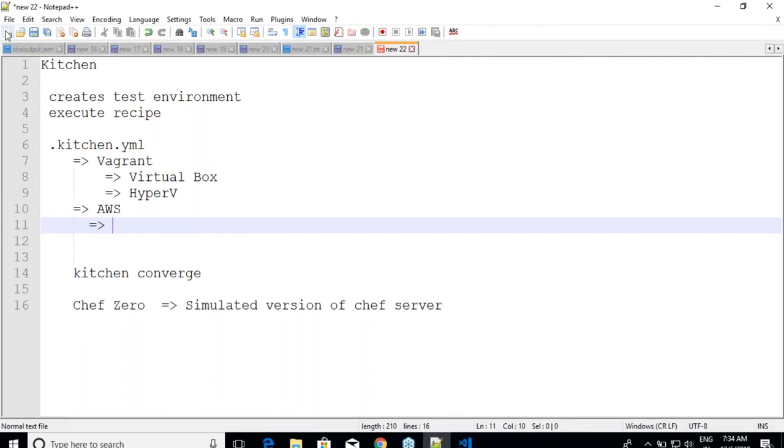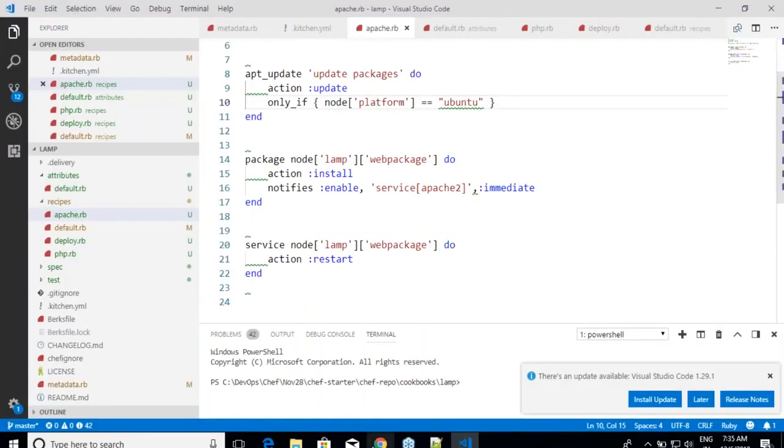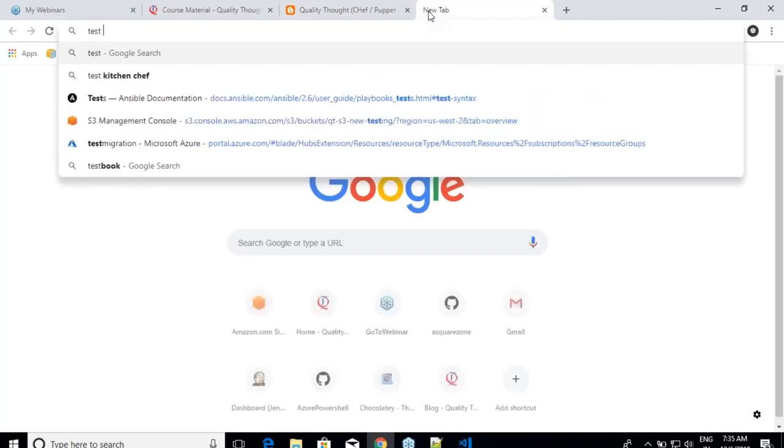There is no other way. Why is it like this? That is because that is how it is designed. But if you go to any other configuration management tool, we don't have a utility like this which can test on its own. Ansible doesn't have Kitchen, right? But Chef has it. So we should know what Kitchen is all about. So what I'll do is search for Test Kitchen.